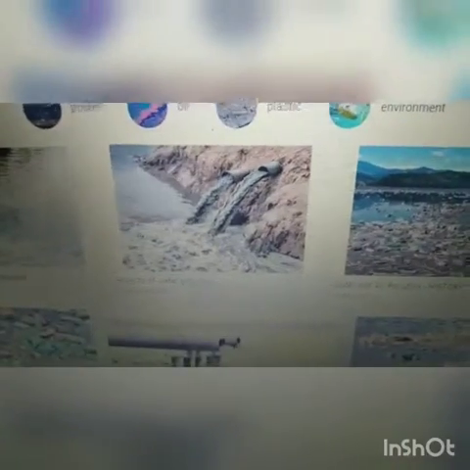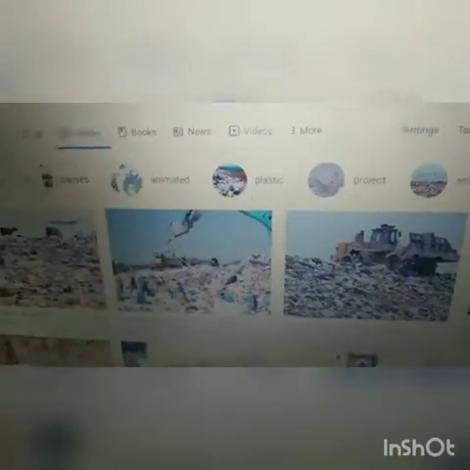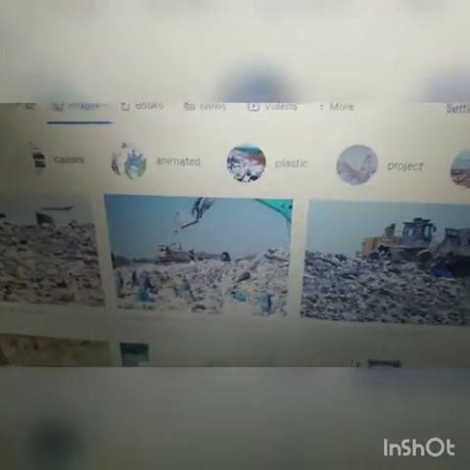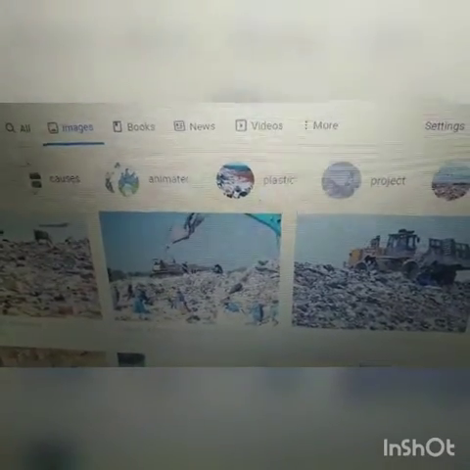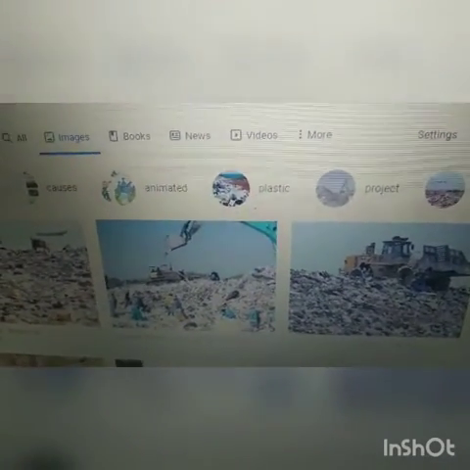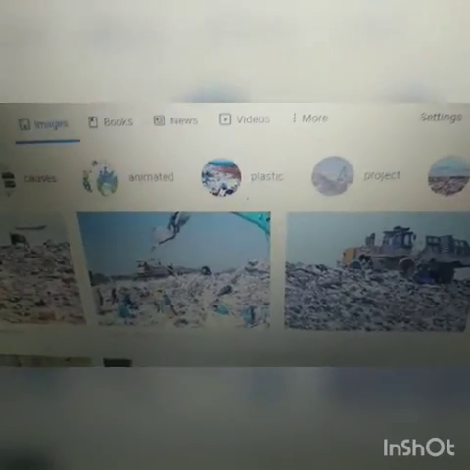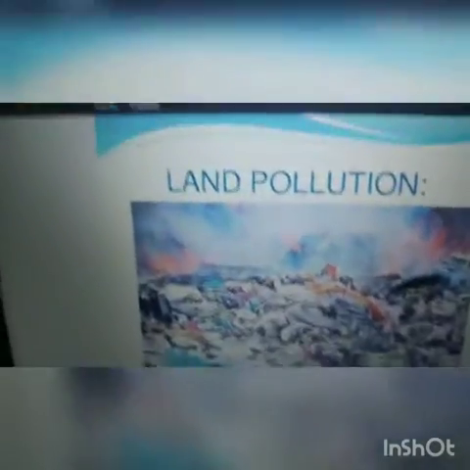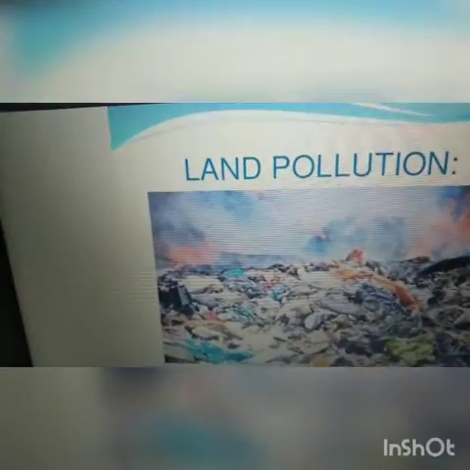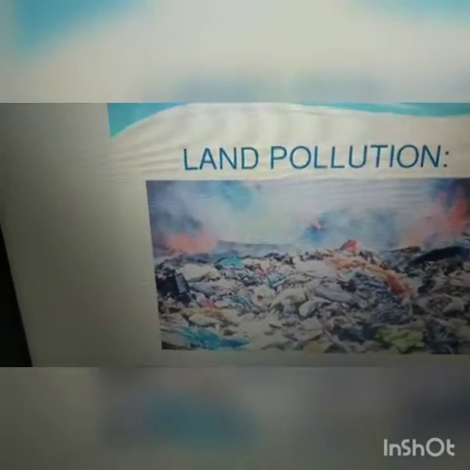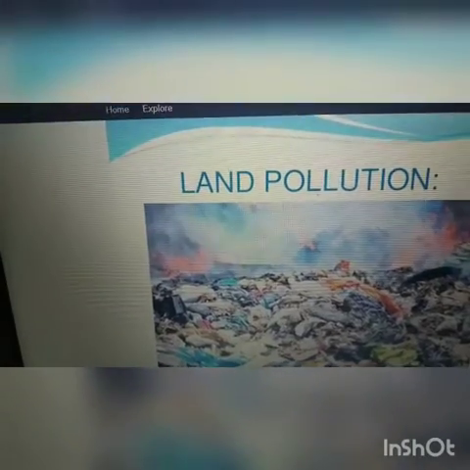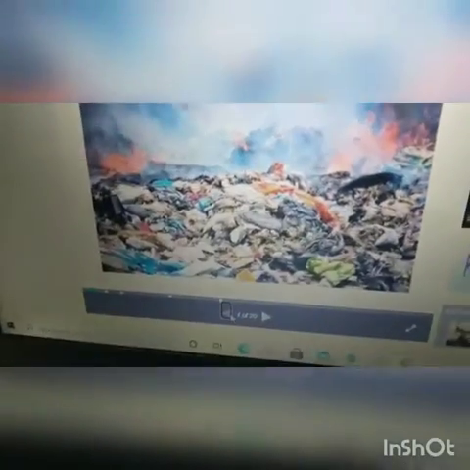Next, coming to land pollution. What is meant by land pollution, children? How does land pollution form? By throwing waste at any place, harmful waste can harm the soil, making it infertile. When harmful substances are mixed with the soil, it causes destruction of Earth's land surfaces. This is known as land pollution.